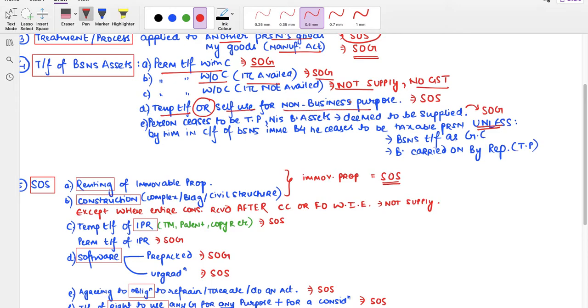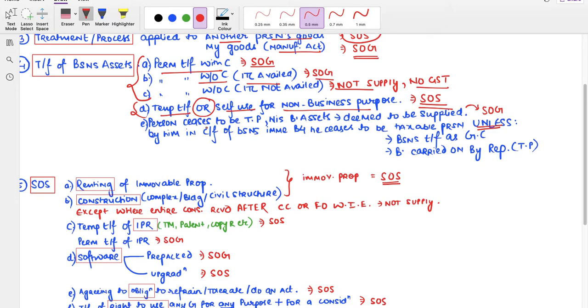Temporary transfer or for personal use, not for business purpose, then it is a supply of service, not supply of goods, remember. Here we were talking about permanent transfer, but here we're talking about temporary transfer. If it is a temporary transfer or for self-use for non-business purpose, it is a supply of service.